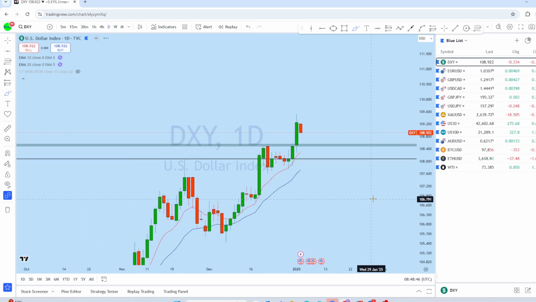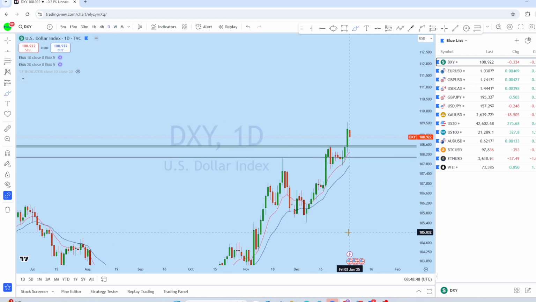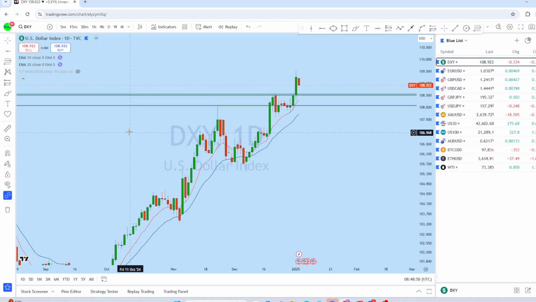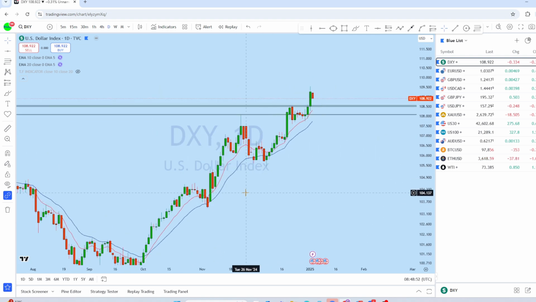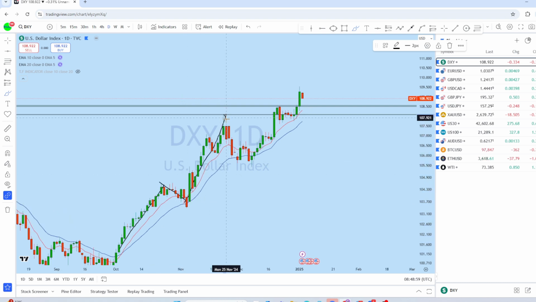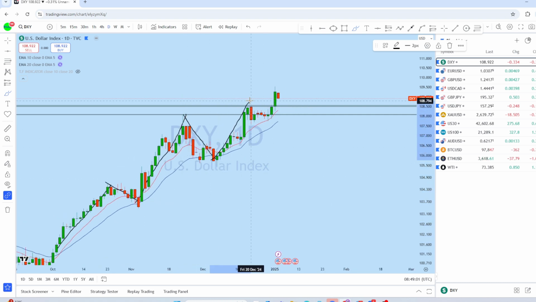Now dropping down to the daily chart to see how the market is evolving, we can see that from the daily perspective, this is a typical bullish market structure. We can see there was a strong bullish impulse followed by this correction, and another impulse followed by a deeper correction. The market is forming a series of higher highs and higher lows, which is typical bullish market structure.